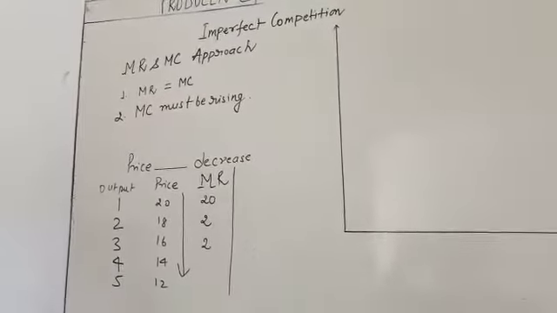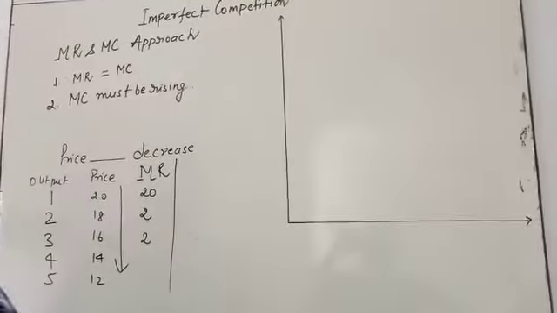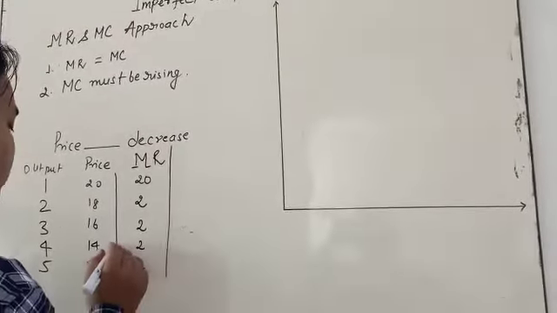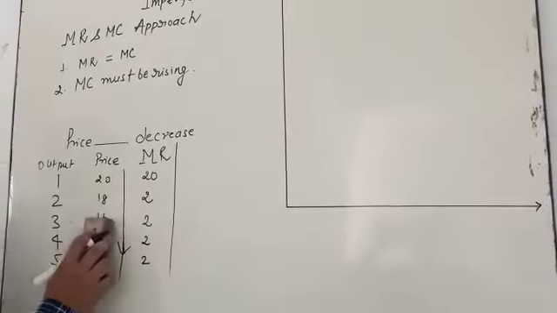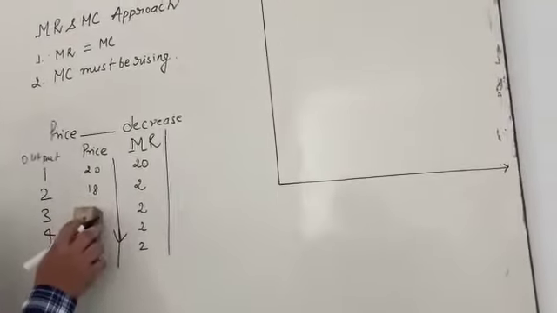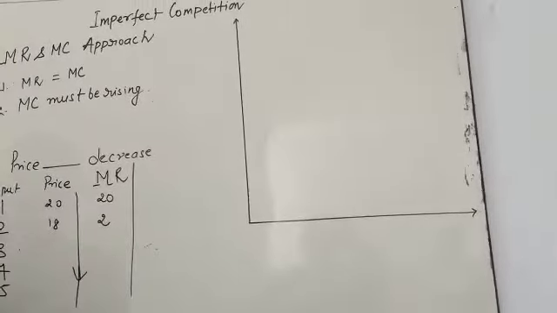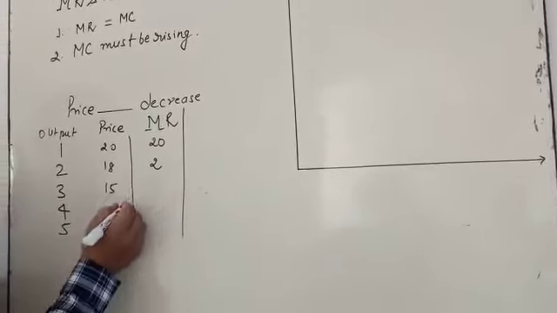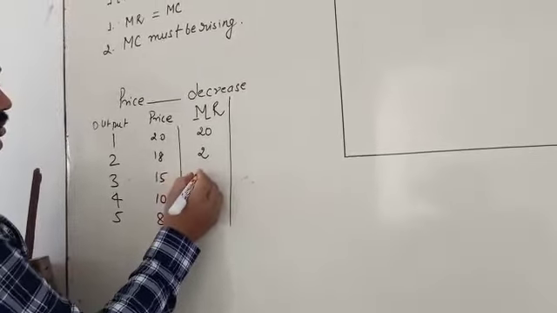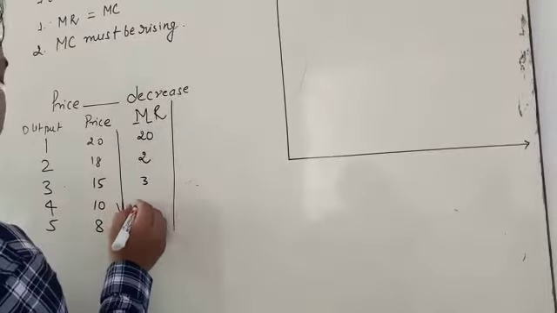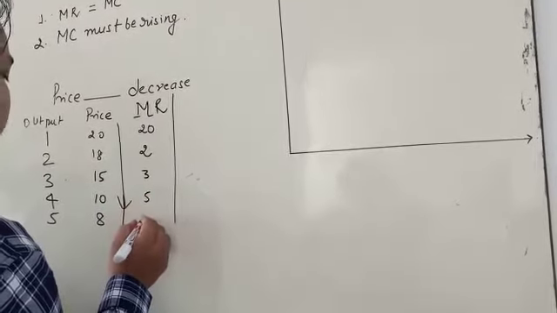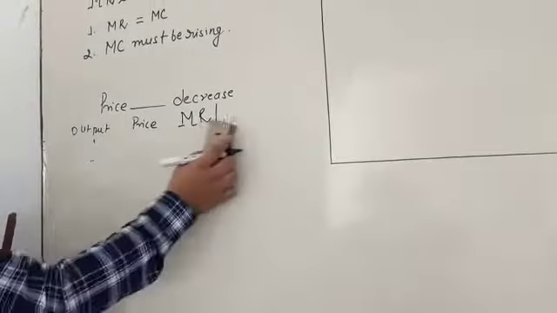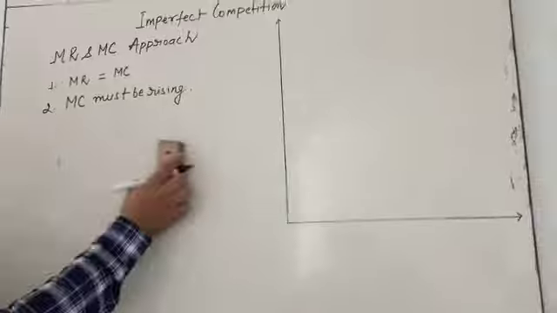My dear student, if the marginal revenue is decreasing, it means something changes. You just put it here, not 18, put 15, then 10 and 8. What do you observe? 3, 5. It means it is going to decrease. It is a decreasing form. So first you have to understand the meaning of imperfect competition.